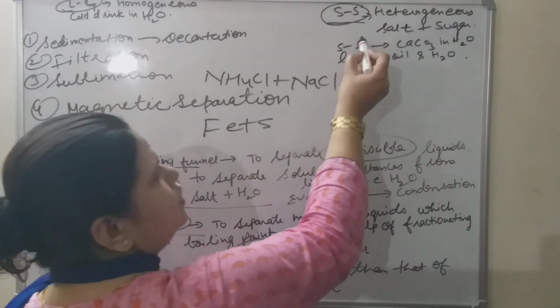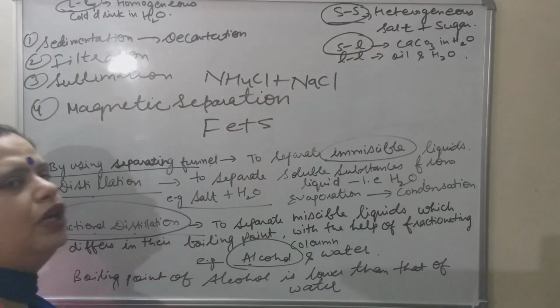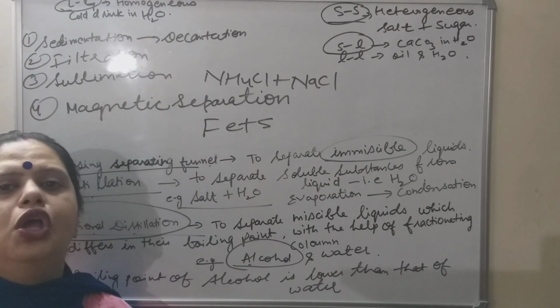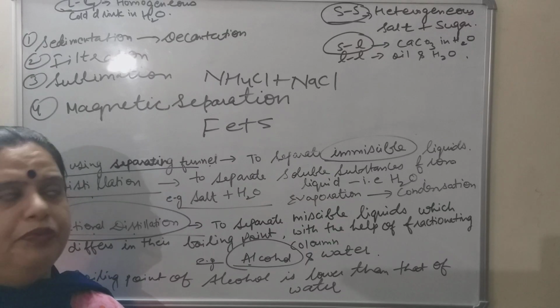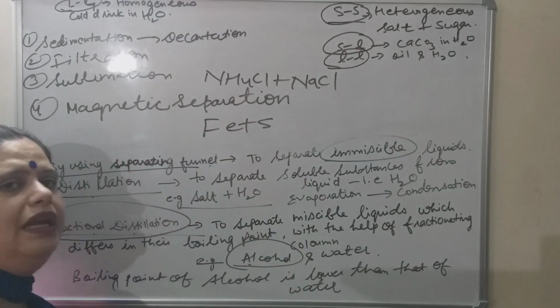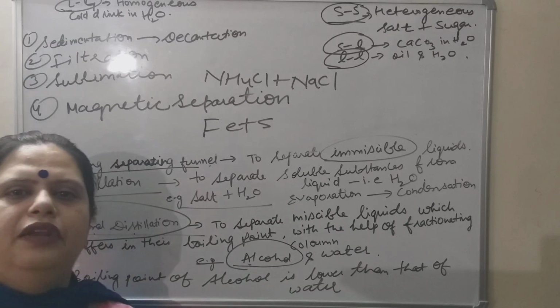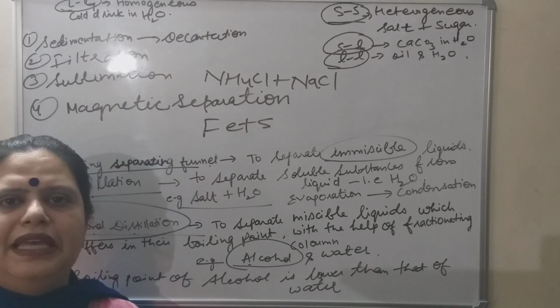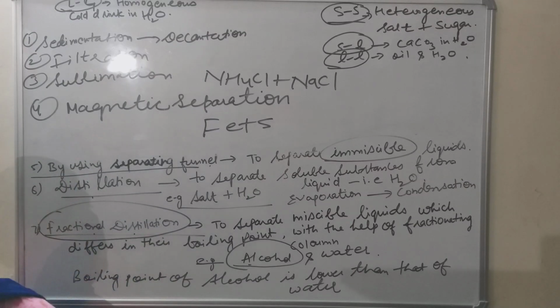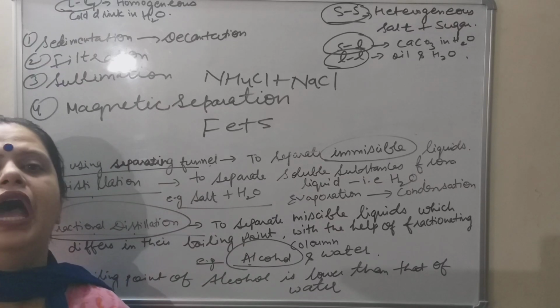In the same manner, solid liquid heterogeneous mixtures like chalk powder in water and sand in water are examples of solid liquid heterogeneous mixture. Then liquid heterogeneous mixture, where immiscible liquids come in, like oil in water, mercury in water, etc. These are examples of liquid heterogeneous mixture, not homogeneous mixture, hetero because these are not miscible with each other.